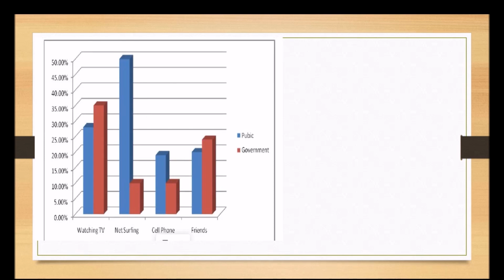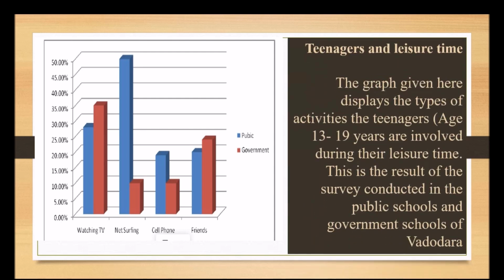I am not going to leave the chart because I want to make you understand one thing very clearly, that this is data interpretation. This is analytical paragraph writing. Without data, you cannot write. See, first of all, you can see the heading is there, teenagers and leisure time. After the heading, I'm starting my graph, I'm starting my paragraph. The graph given here displays the types of activities the teenagers, that means age 13 to 19 years, are involved in during their leisure time. So this is the line I have already taken from the question.